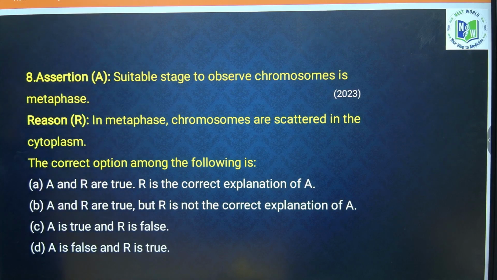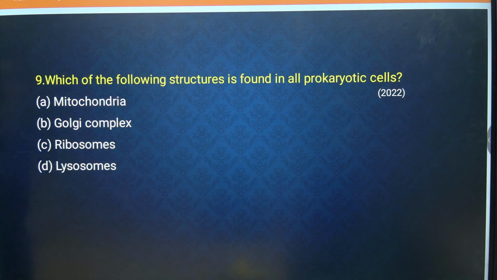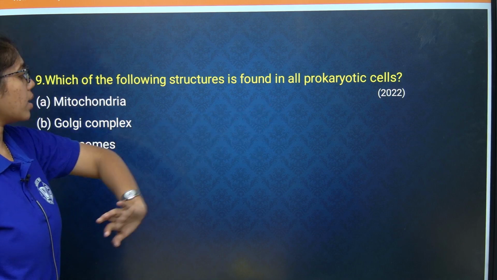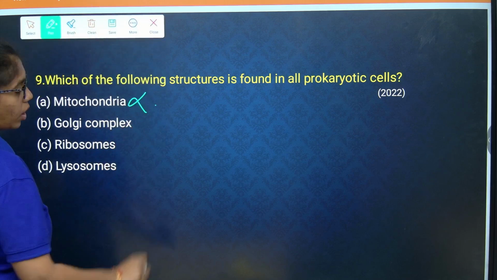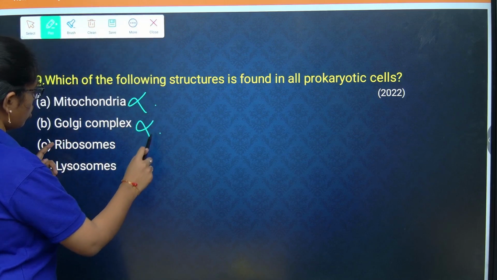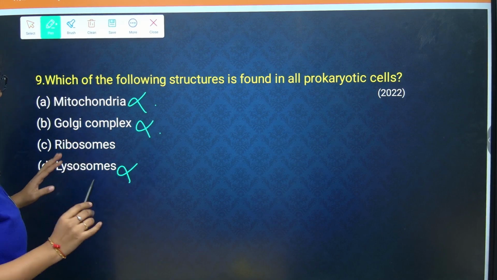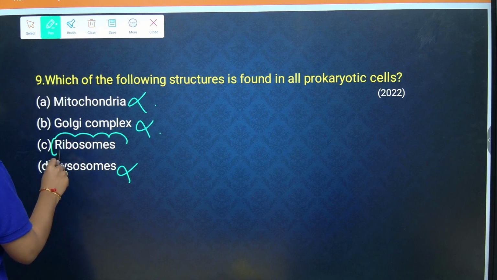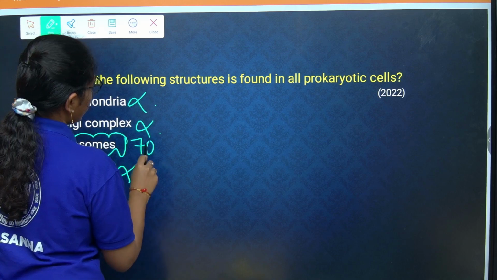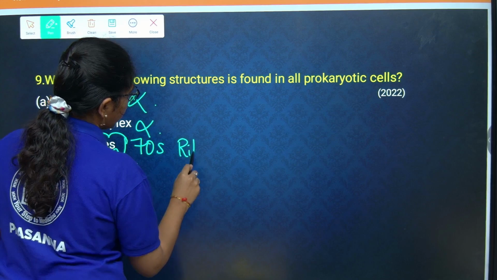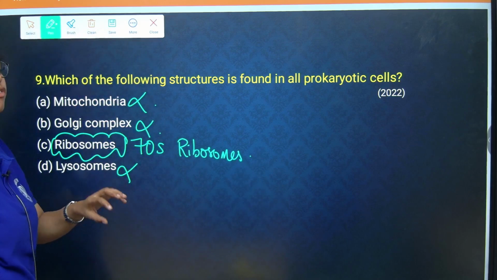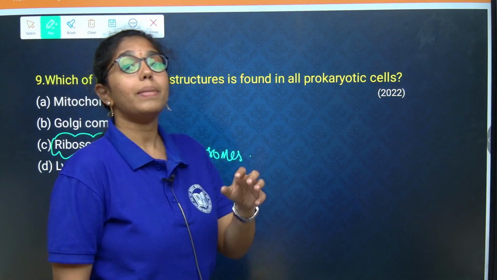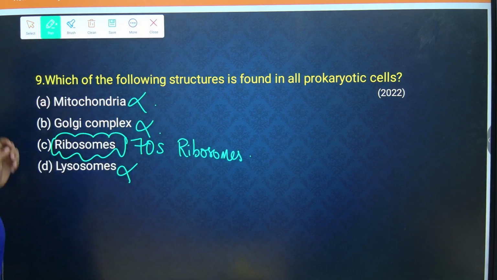Next question: which of the following structures is found in a prokaryotic cell? Mitochondria is not seen in a prokaryotic cell. Golgi complex, no. Lysosomes are also not found. What is seen? Ribosomes, that are 70S ribosomes. 70S ribosomes are found in the cytoplasm and a few ribosomes are attached to the plasma membrane of a prokaryotic cell.